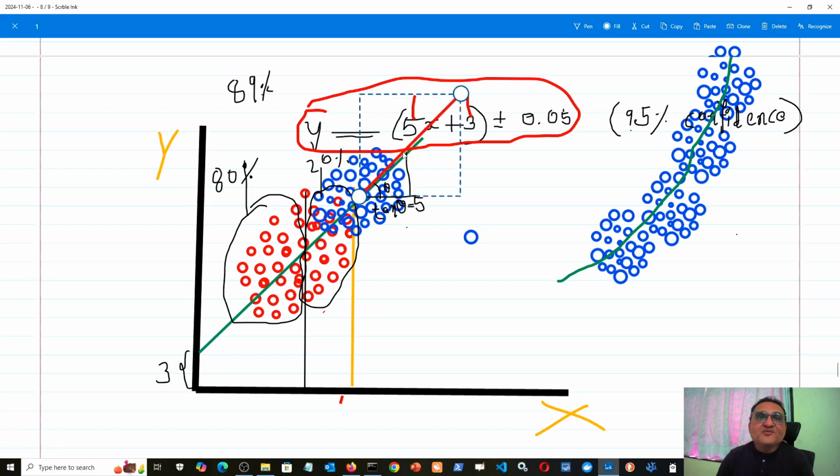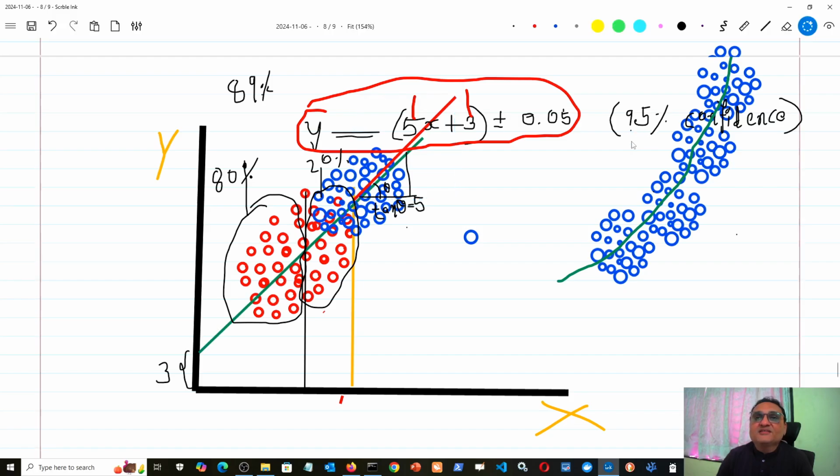So I can say that if this kind of superimposition occurs, it will never perfectly coincide with that green line, but 89% accuracy means more or less I can say that the new salaries which I am predicting, that is the blue color probability distribution, are being predicted with how much confidence? That is being predicted with 95% confidence, right? So then the new salaries which I am predicting are matching with old salaries, or they will give correct prediction with accuracy of 89%. So this is how we use this probability distribution and the data distribution while making prediction.